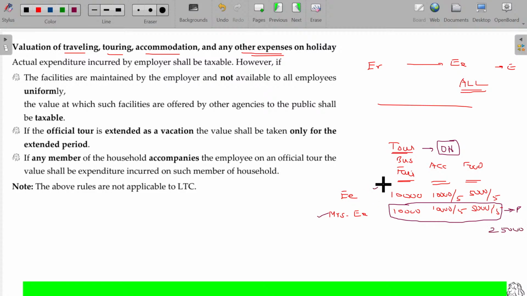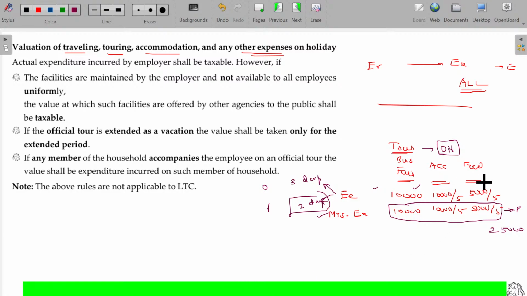What about in this scenario, sir? The employee has completed the job in 3 days. Another 2 days he just spends in local visits for shopping and other things. This is official, this is personal. Then what happens? Bus fare, no problem. To and fro only once you are going to spend, whether he extends the stay or not.